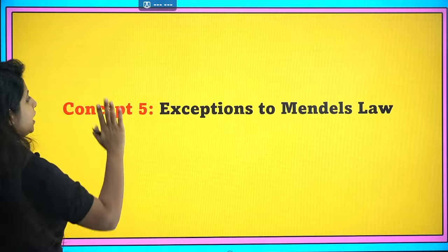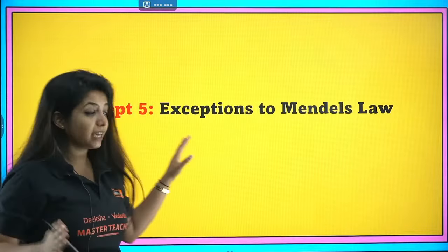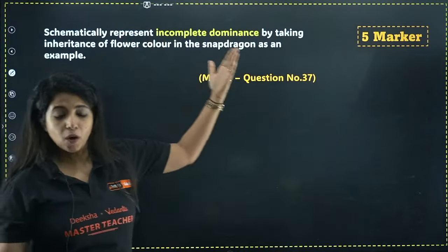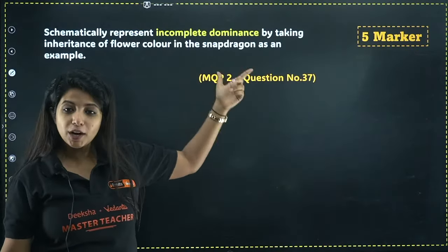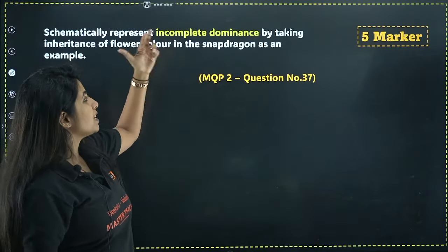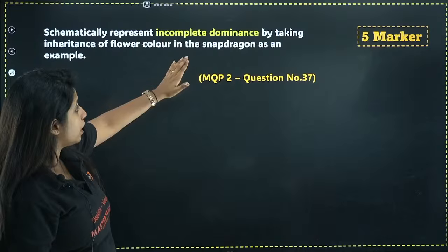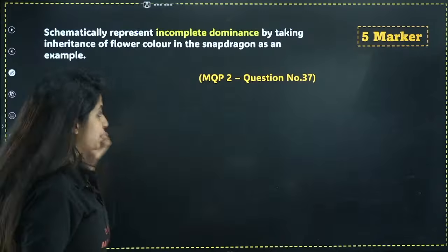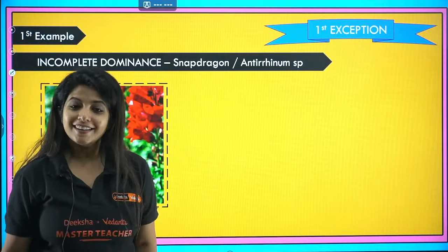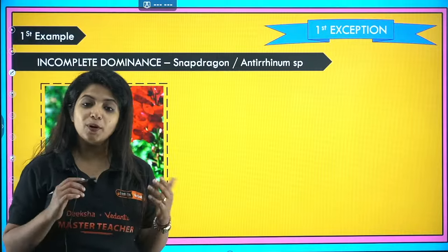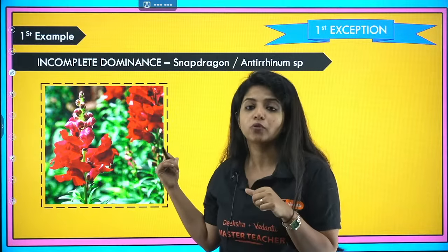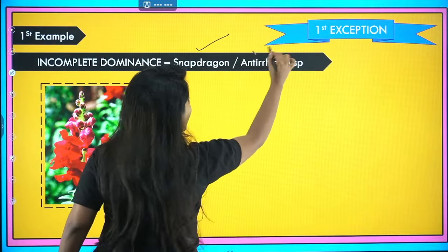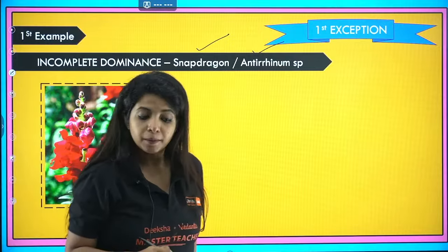So from concept number 5 onwards, you guys should be having a high amount of energy. Exceptions to Mendel's law is concept number 5, and let's see what the exceptions are. Incomplete dominance is an exception. Over here in your MQP2 there's a question: schematically represent incomplete dominance by taking inheritance of flower color in Snapdragon as an example. This is basically an exception of Mendel's law, because whatever Mendel taught, somewhere it was getting wrong over here. Let's see that. So this is incomplete dominance shown in Snapdragon or Antirrhinum majus, my dear children.